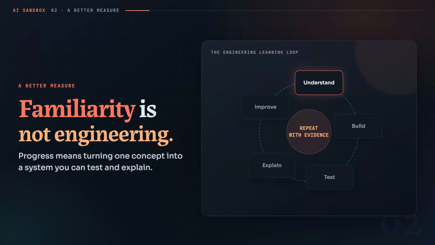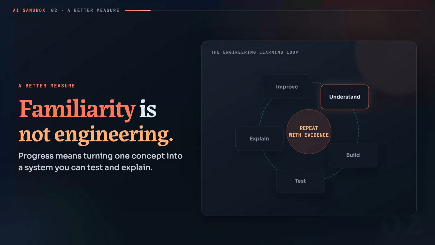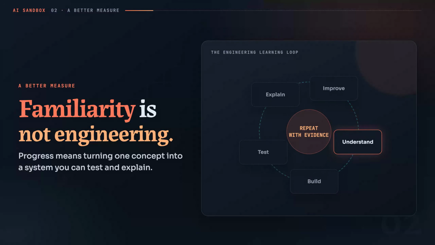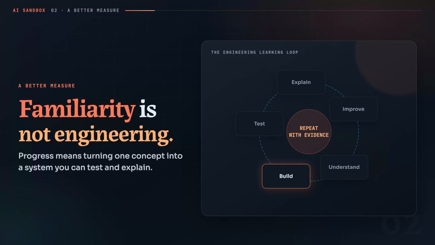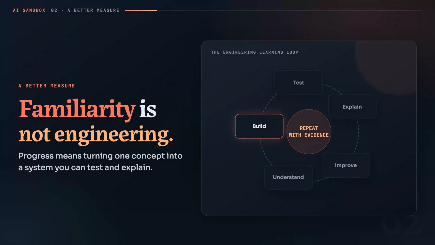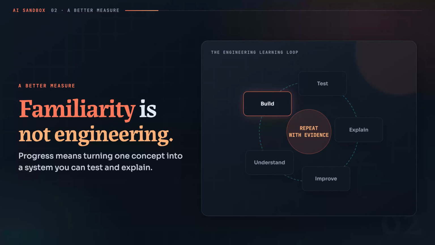The common mistake is measuring progress by tutorials completed. That creates familiarity. But familiarity is not engineering. You may recognize every term and still be unable to turn a blank folder into a dependable application.